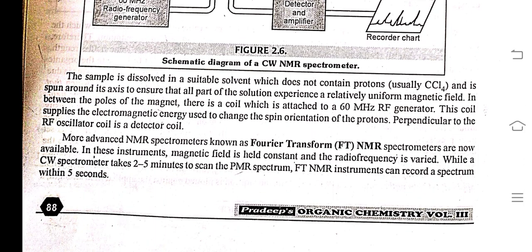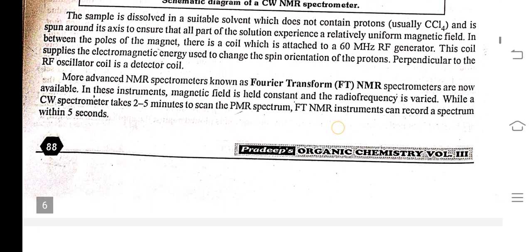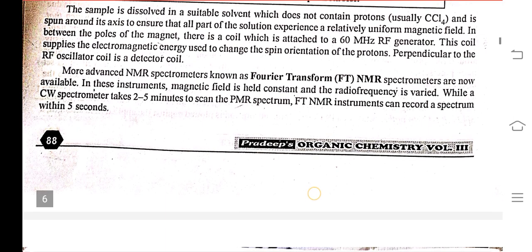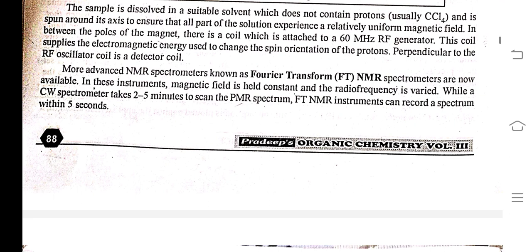The sample is dissolved in a suitable solvent which does not contain protons, usually CCl4, and it is pumped around its axis to ensure that the whole solution experiences a relatively uniform magnetic field. In between the poles of a magnet, there is a coil attached to a 60 MHz RF generator. This coil supplies the electromagnetic energy used to change the spin orientation of protons. Perpendicular to the RF oscillator coil is a detector coil.